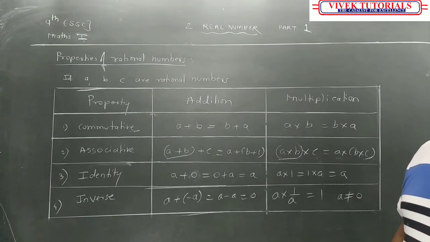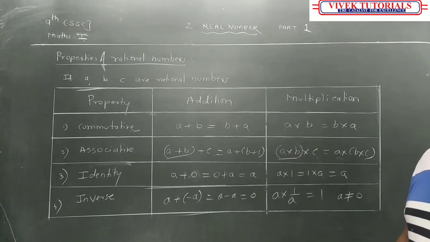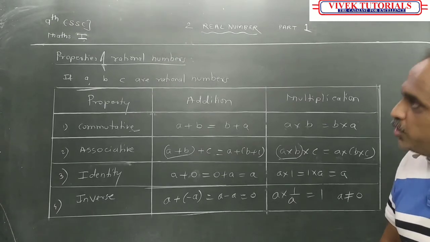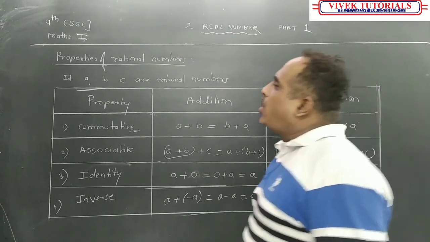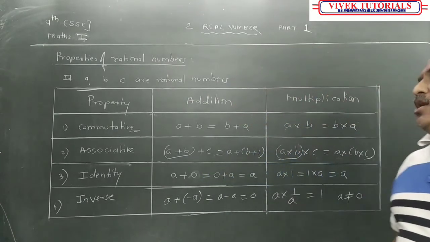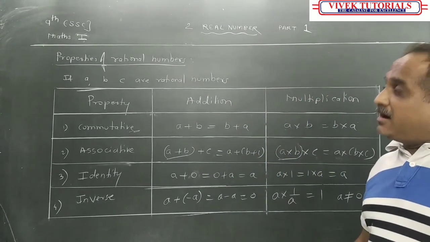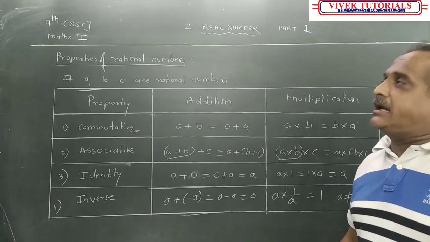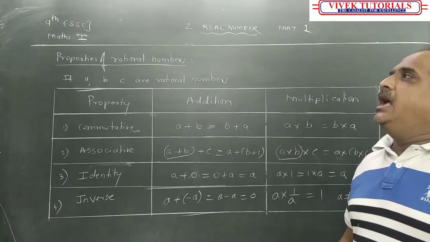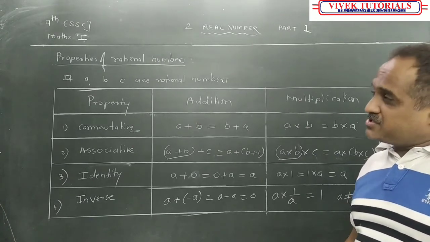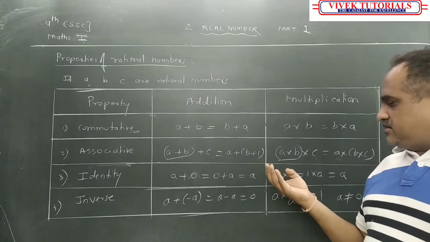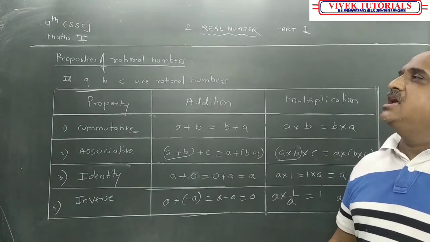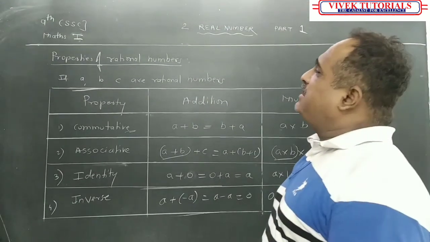I have given a definition of rational numbers. Rational numbers are numbers in the form of p upon q, where q should not be 0 and the value of p upon q should be either terminating or non-terminating but recurring. I have given an example of it. So those numbers are called what? Rational numbers. So all these numbers, natural numbers, whole numbers, integers, rational numbers, the set formed by combining all of these is called what?